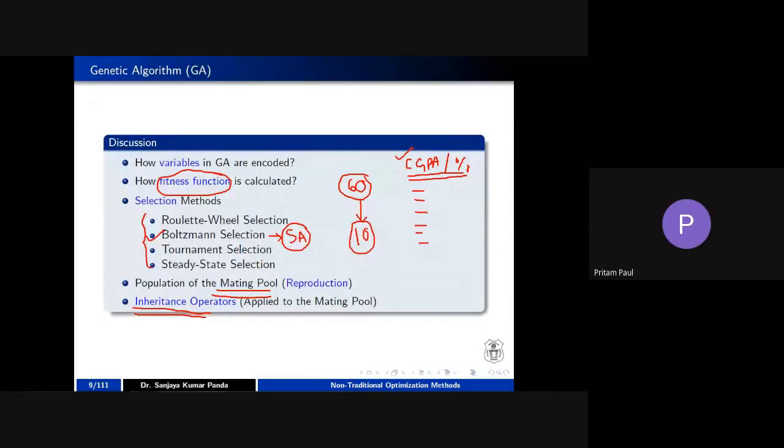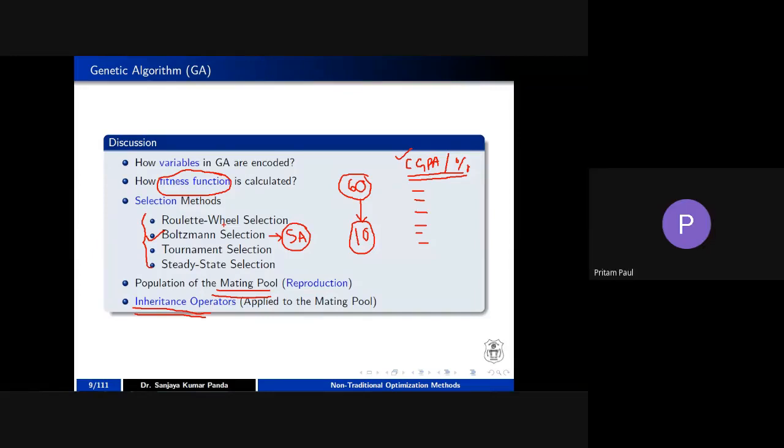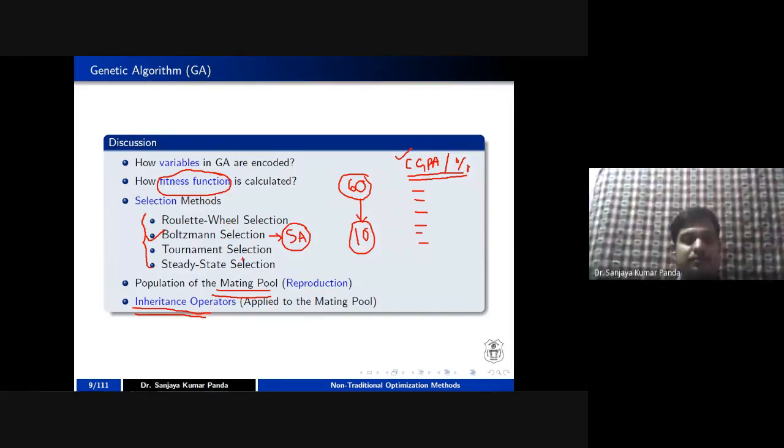By applying a fitness function, you can evaluate whether a particular student is fit or unfit. But by applying a selection procedure, you have to select by a particular criteria, right? In a particular criteria, you can see which selection method I have to use in order to select the chromosome. This will be clear in the upcoming slides.